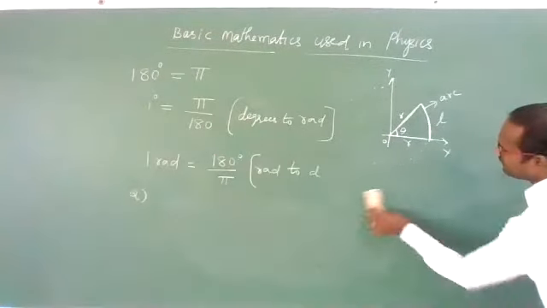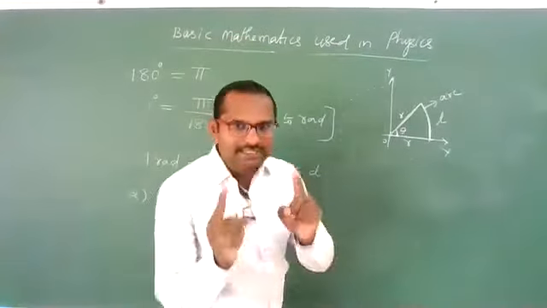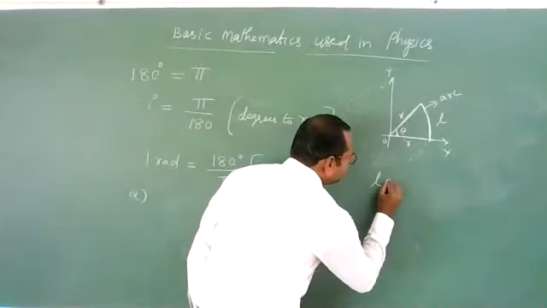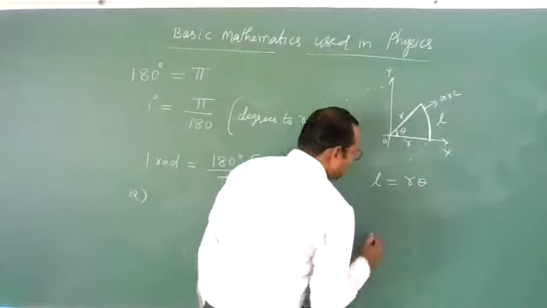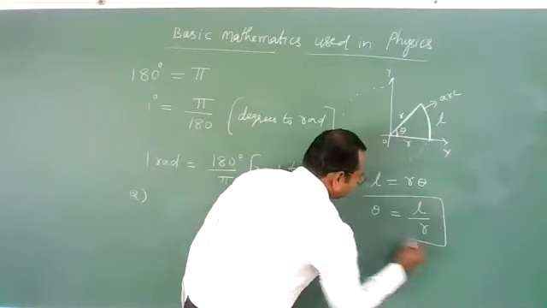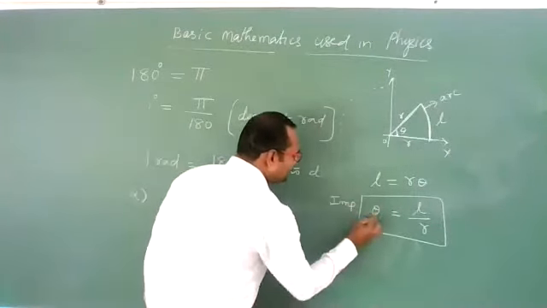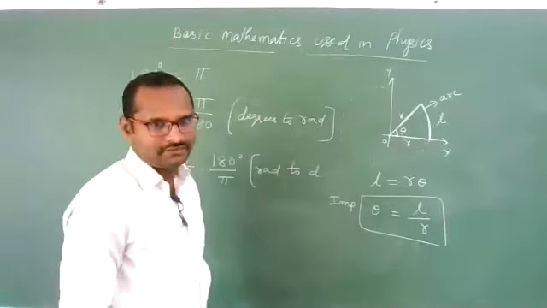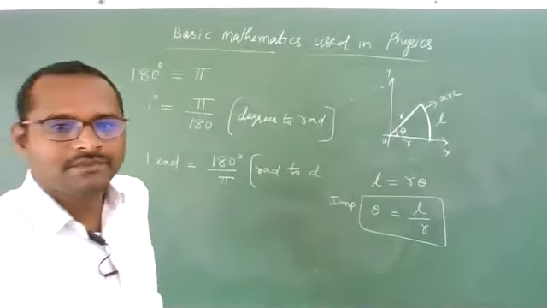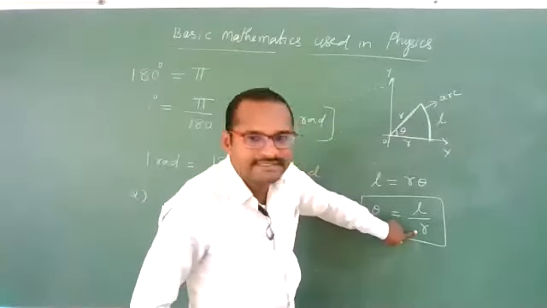And one more important relation you need to remember, students, always remember this. I'll give you the proof later. L is always equal to r theta, or theta can be written as L by r. These two values you need to remember. How we will get this, I'll give you later. Angle theta can be written as the length of the arc divided by the radius.